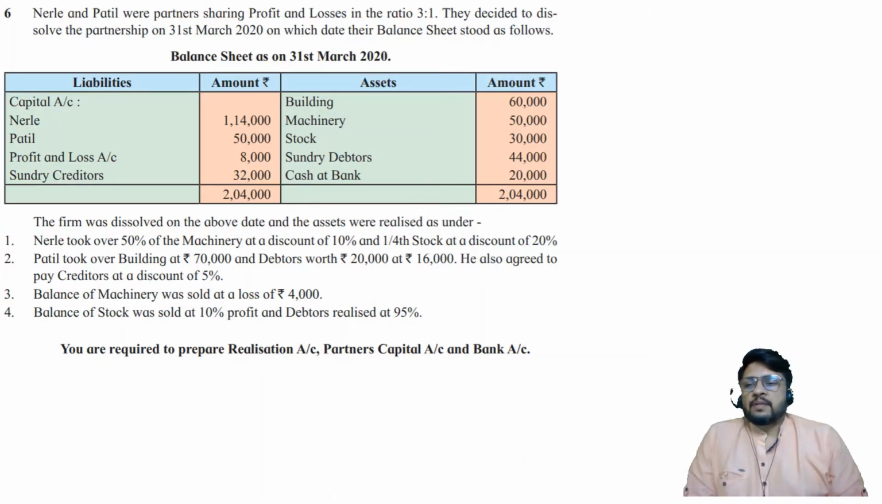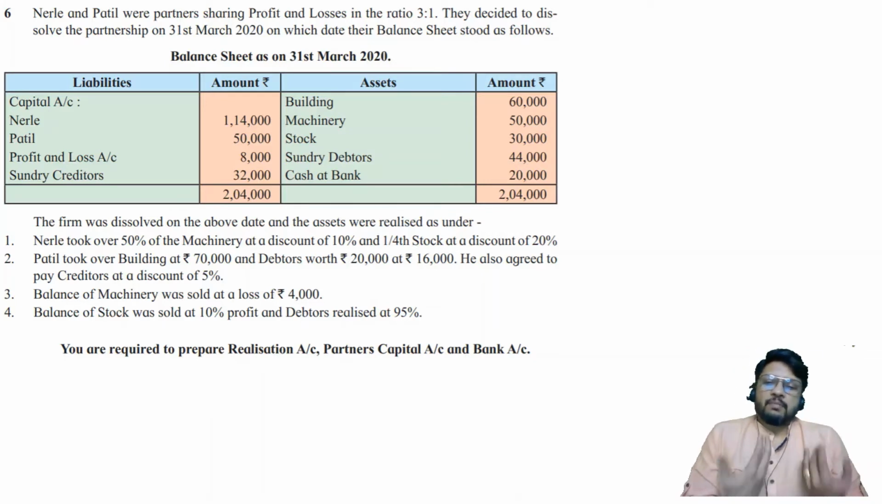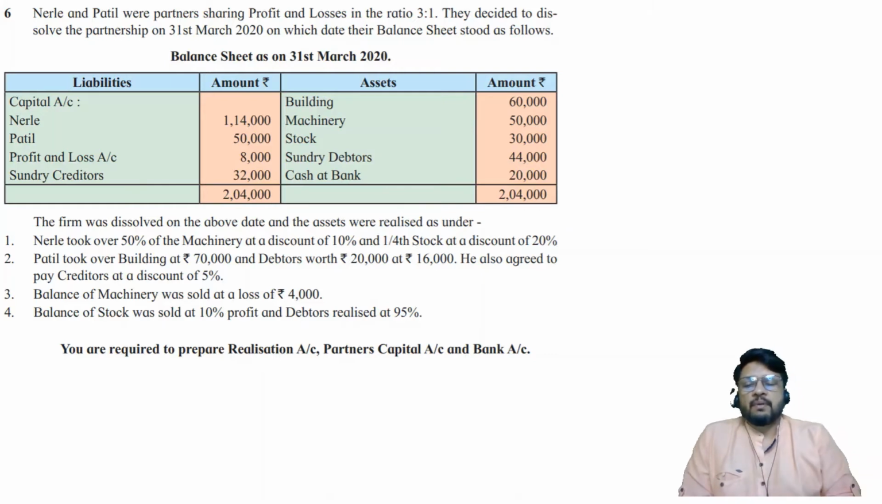Balance sheet is given to us: capital account, Nirle, Patil, profit and loss account, sundry creditors. Asset side: building, machinery, stock, debtors, cash at bank. Looking at the balance sheet, one may feel that, sir, this is a very simple problem. There is no RDD also. Yes, balance sheet is very simple. But when you start reading the adjustments, then you will understand how the problem is playing tricks with us. So I want your full concentration now.